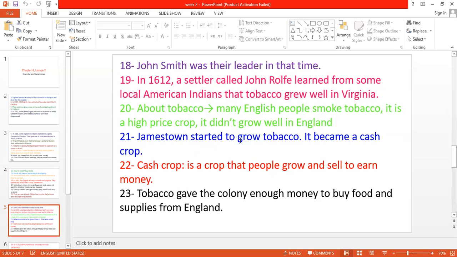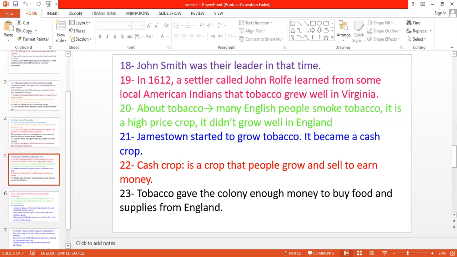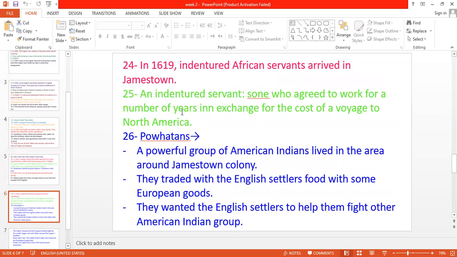And when Jamestown started to grow tobacco, it became a cash crop. I told you a cash crop means an expensive crop, a crop that people grow and sell to earn too much money. So here we find that Jamestown started planting tobacco, and tobacco gave the colony enough money, too much money, to buy more food and supplies they needed from England. Okay, now they've planted tobacco and everything is okay with them.